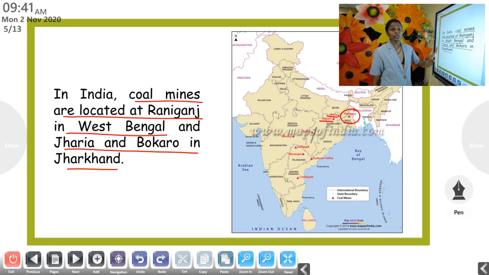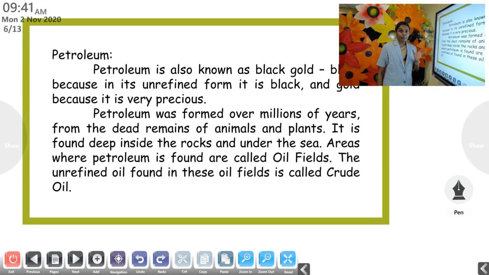So this was about the coal mines. Okay, about the coal. Coal is known as the black diamond. Right. Now, the next important mineral fuel is petroleum. You know, petroleum is very important for us. We cannot imagine life without petroleum, right? We need petrol for the vehicle to move, isn't it? So petroleum is very important.